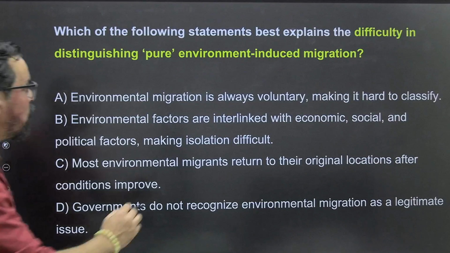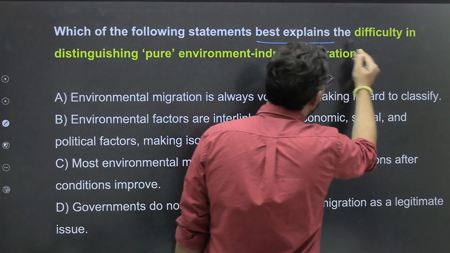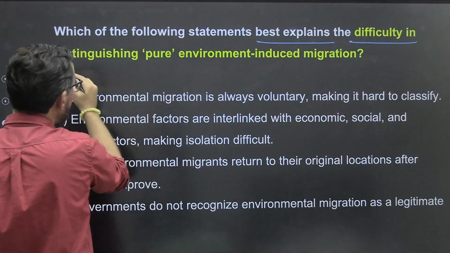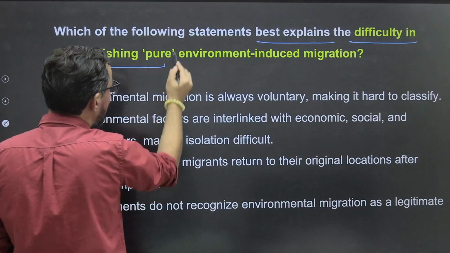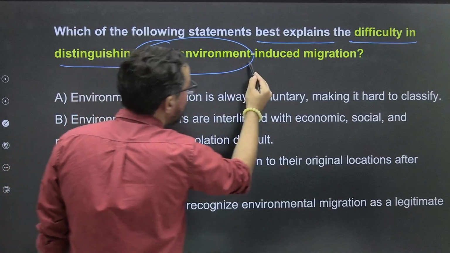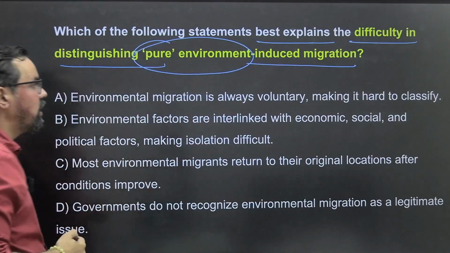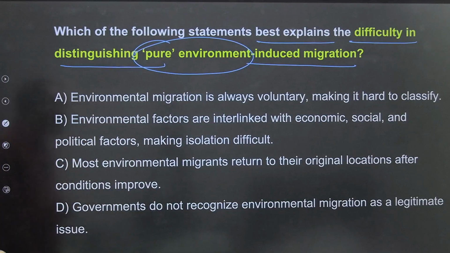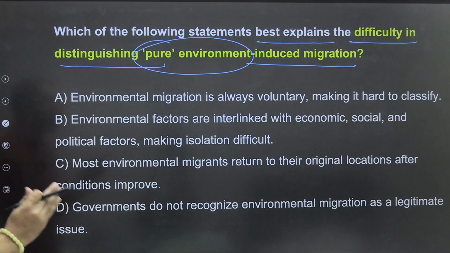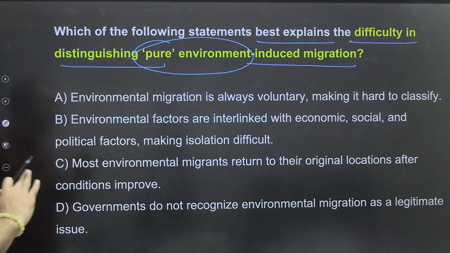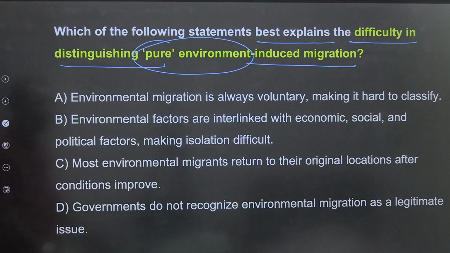Which of the following statements best explains the difficulty in distinguishing pure environment induced migration? Environmental migration is always voluntary, making it hard to classify.